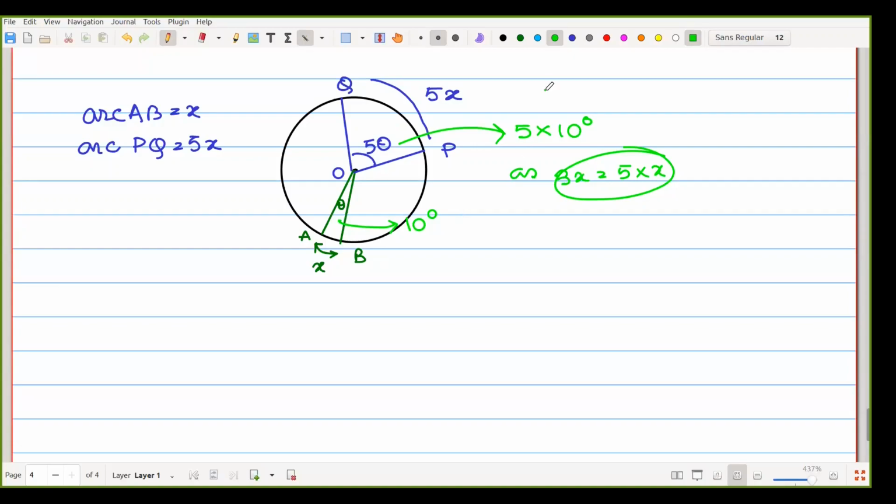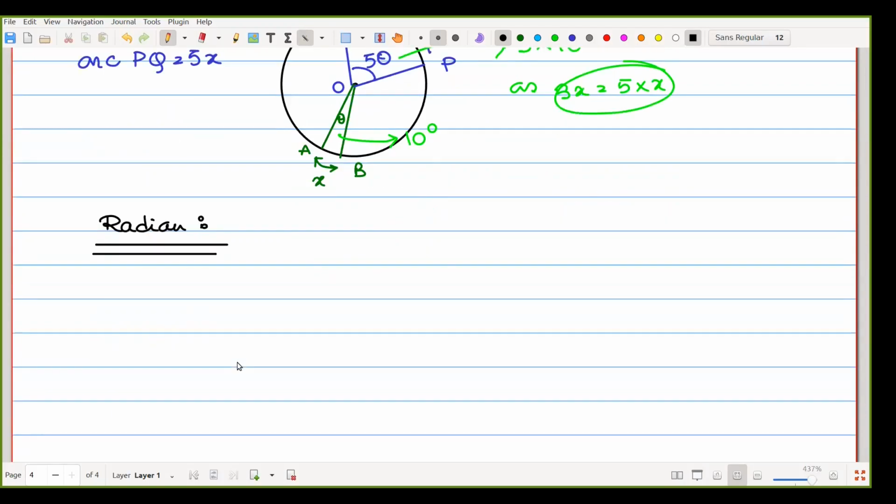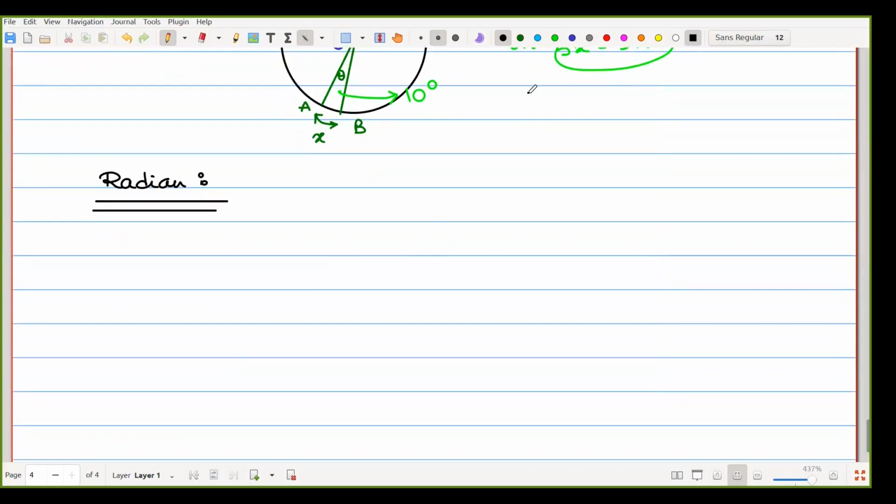So the next term is coming from that. That means the term which we are calling the unit, radian. Very important. Always remember that term, from where the term radian is coming. Once again, we are drawing a circle. That one is the center, suppose O. That one is our radius.